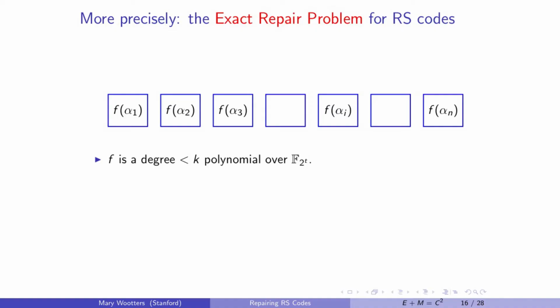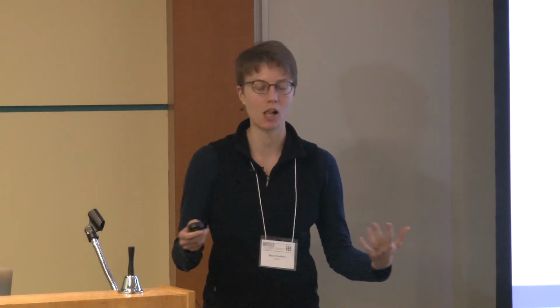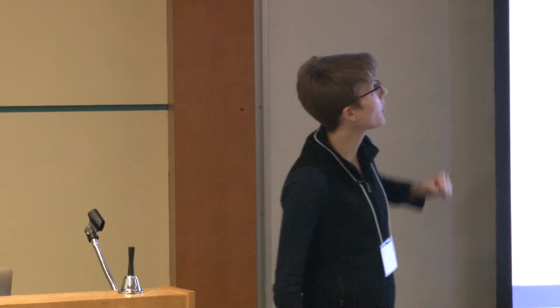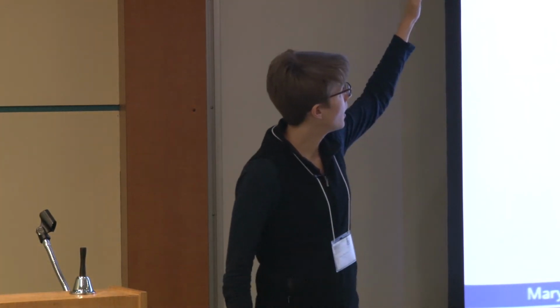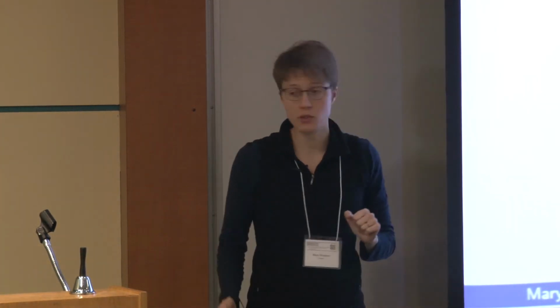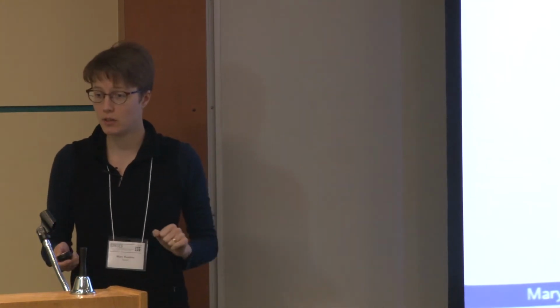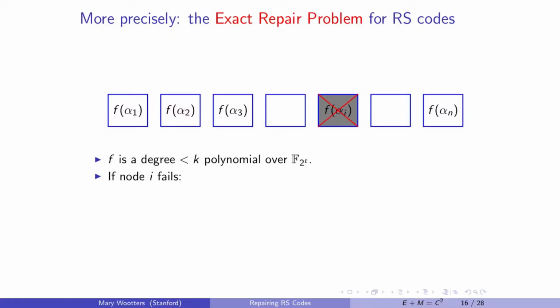That's the goal. So just slightly more formally, this is called the exact repair problem in regenerating codes. What I'm posing is the exact repair problem for Reed-Solomon codes. I was not the first person to pose this problem. Here's the problem: f is a polynomial of degree less than k over F_2^t. Some node i fails.